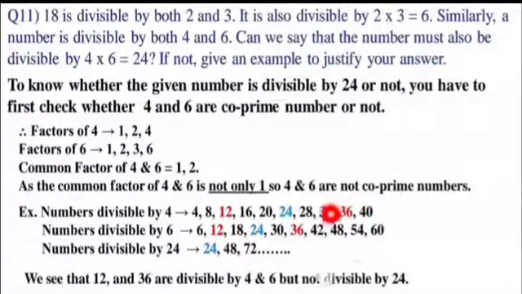Now look at this 36. This is divisible by 4, this is divisible by 6, but it won't be in the multiples of 24. So the statement is false, that if a number is divisible by 4 and 6, then it is also divisible by 24. No, this is a false statement. First of all, these 4 and 6 need to be co-prime numbers. Then only it is possible, and we have proved that they are not co-prime. And with these examples, we have also given some of the numbers which are not divisible by 24.